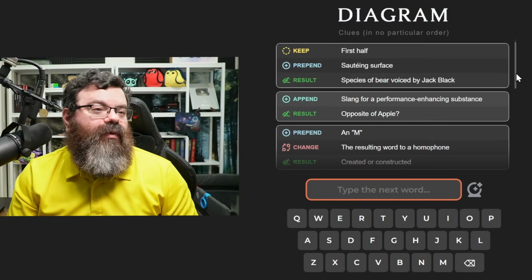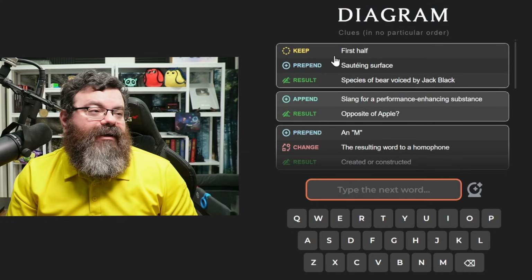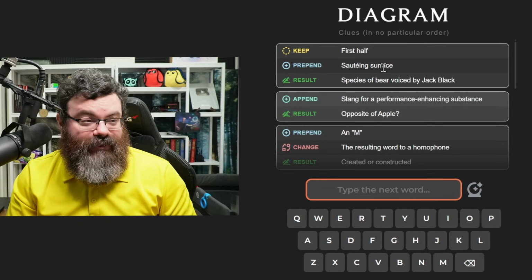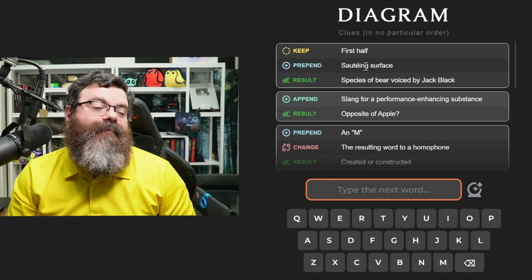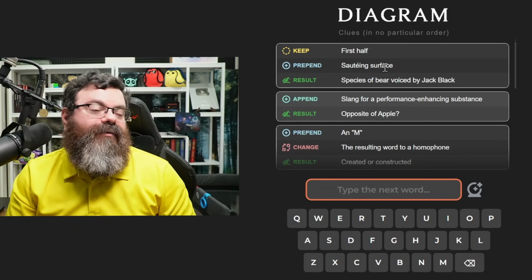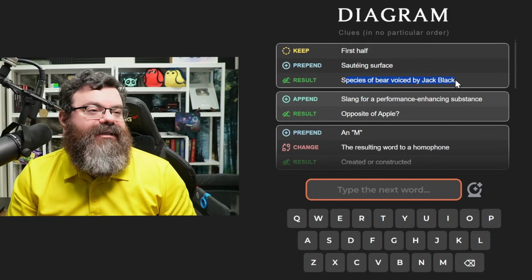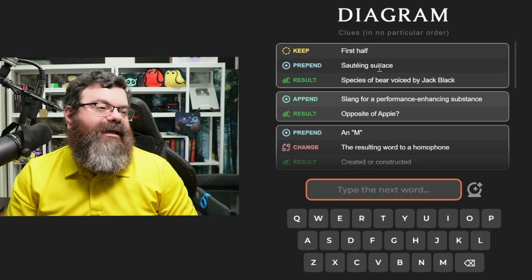We don't know which one to use yet. We have to go through them all. But when we transform it, for example, for this one, we're going to keep the first half and then prepend sauteing surface, like a pan or something. So we would put pan and then keep the first half, and that would be a species of bear voiced by Jack Black. So that's going to give us panda.